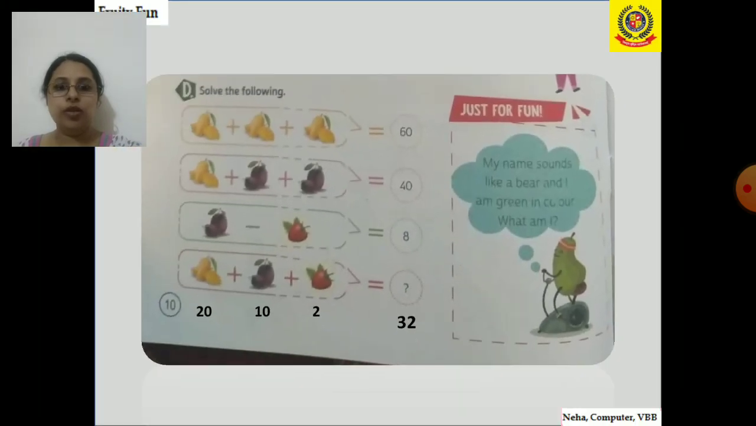So students, you are going to do this work in your general knowledge book.